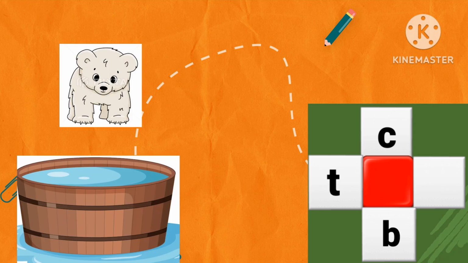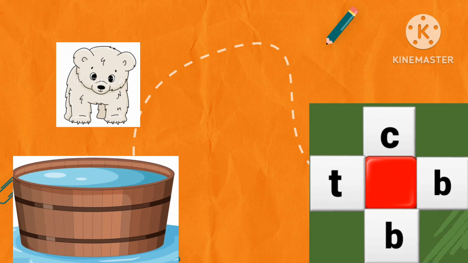Now, your turn. Look at the pictures and guess the words. Cub. Tub. Spell the words. C-U-B. Cub. T-U-B. Tub. Which letter is missing? Letter U. Drop letter U to complete both the words cub and tub. Now let us make a sentence. The little cub was bathing in a big tub.